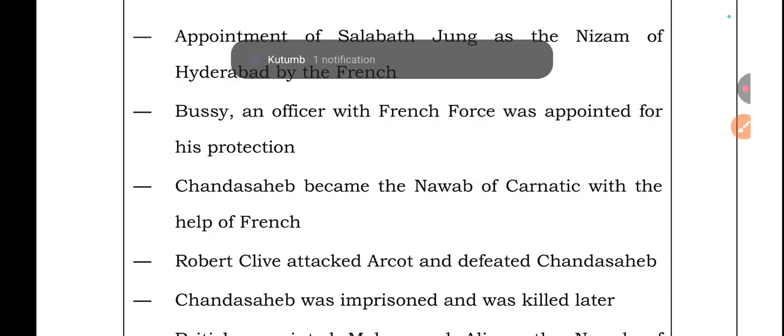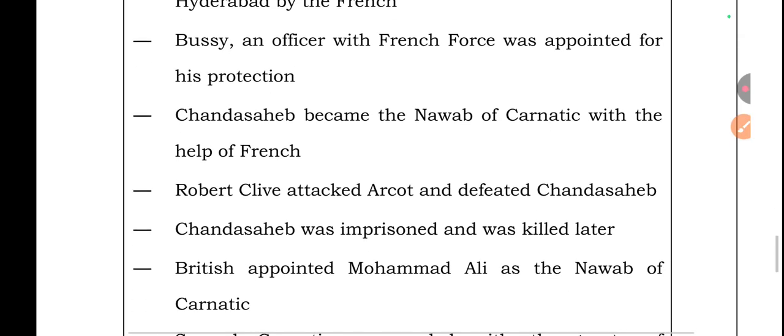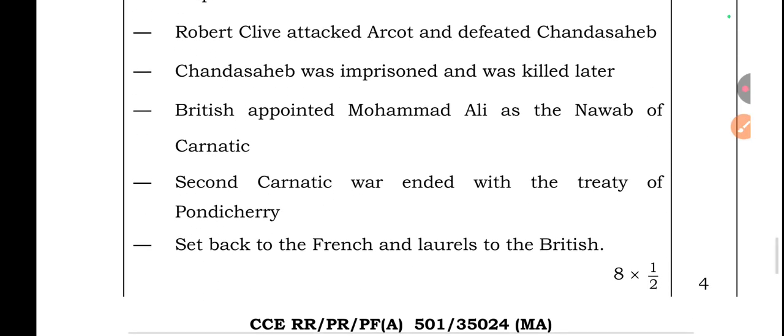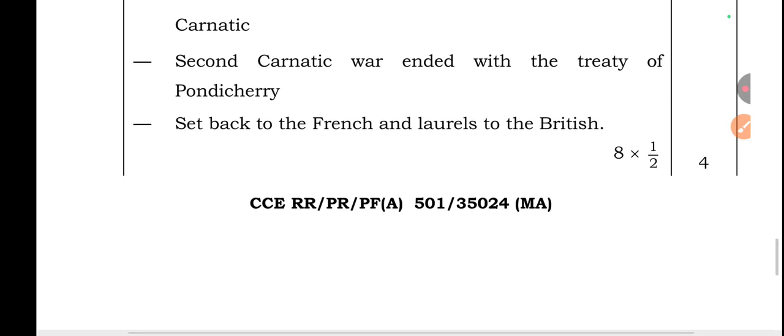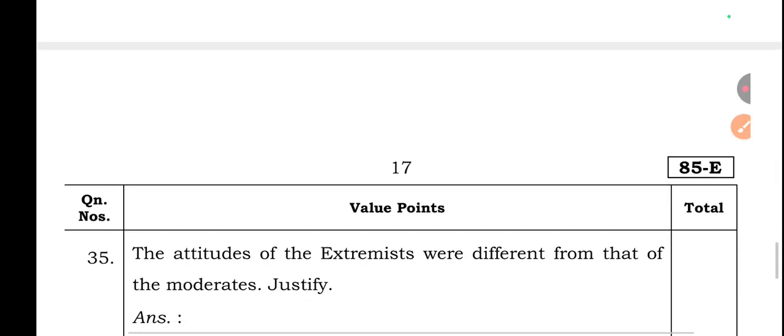Chanda Sahib became the Nawab of Carnatic with the help of the French. Robert Clive attacked Arcot and defeated Chanda Sahib. Chanda Sahib was imprisoned and was killed later. The British appointed Muhammad Ali as the Nawab of Carnatic. The Second Carnatic War ended with the Treaty of Pondicherry. Setback to the French and laurel to the British.